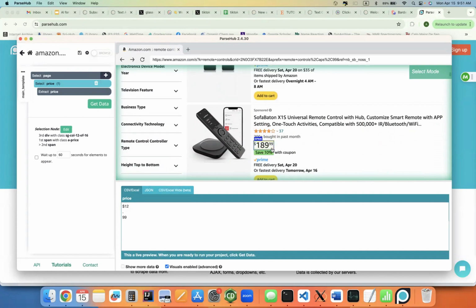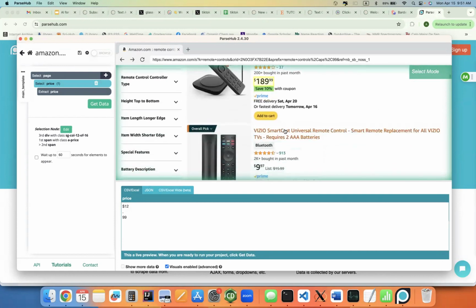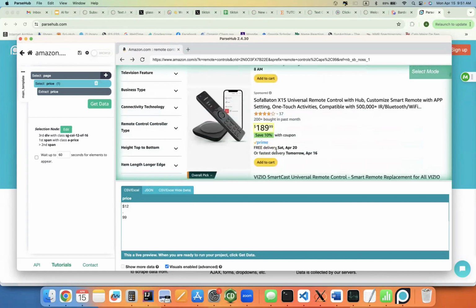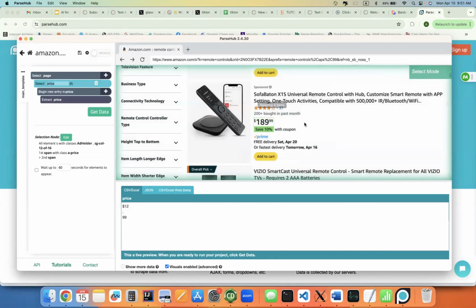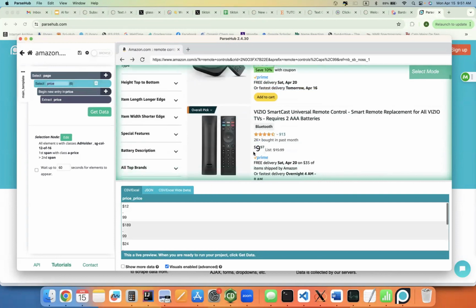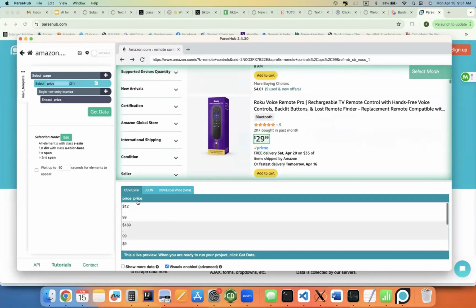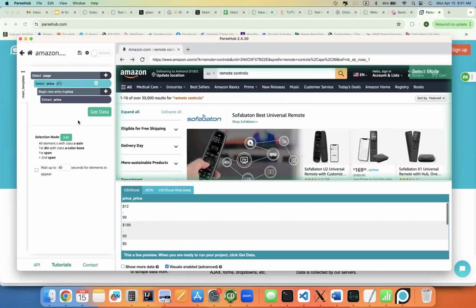But luckily, it does highlight these things that it thinks we want in yellow. So we can go ahead and select this $189. We see that we have 6 items now, which is more than before, but not all of them. So we go and select this $9, and we basically have all the items. And then we can see them in this preview here. And then we can see that here on the left, for programmers, this is basically the rules that we use to get this information. You don't need to really know about this if you're not a programmer. And then we can get the data.